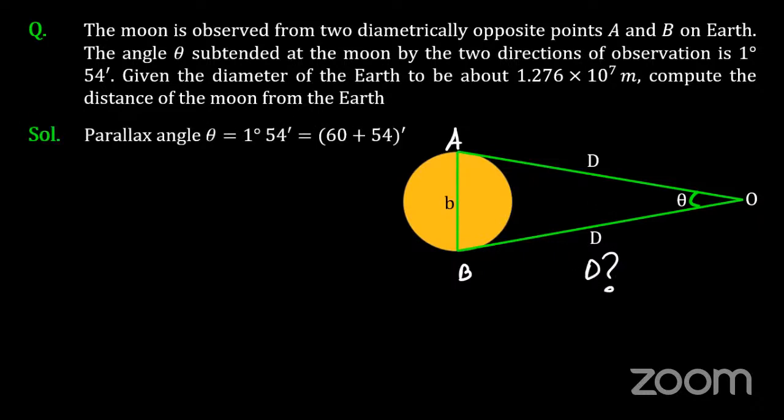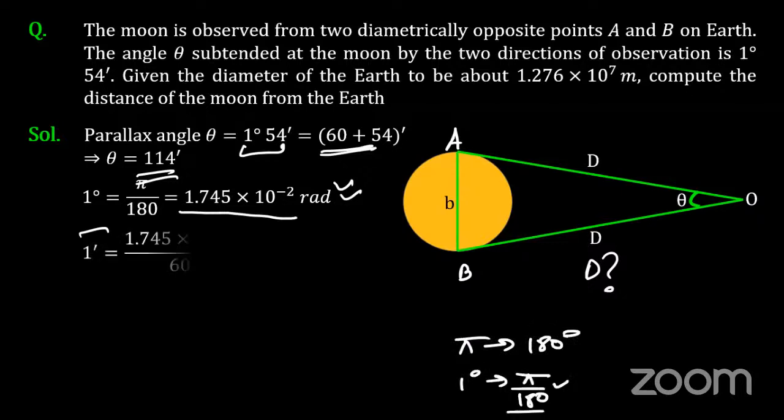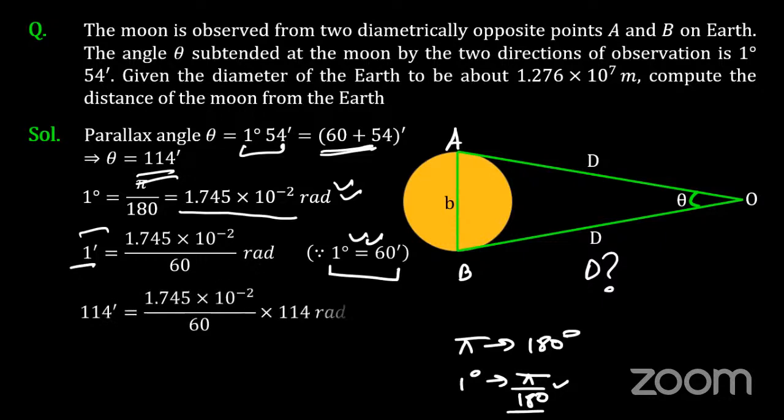So the parallax angle, 1 degree 54 minutes, is approximately equal to this much. Theta will give you this many minutes. So 1 degree will be approximately equal to this much radian. These conversions you must remember. Because we know, students, pi radian is equal to 180 degree, so 1 degree will be equal to pi upon 180 radians. If I convert minutes into radians, 1 degree equals 60 minutes, so convert into radian and you'll get the answer. So ultimately this theta equals 3.32 × 10⁻² radians.